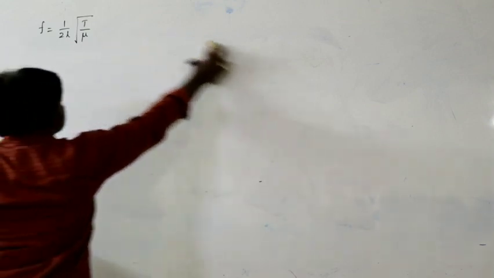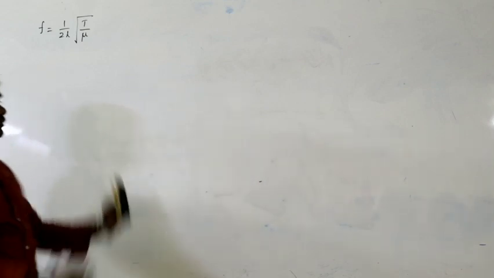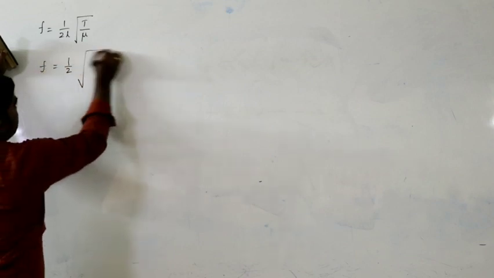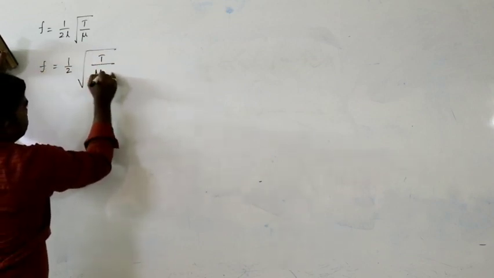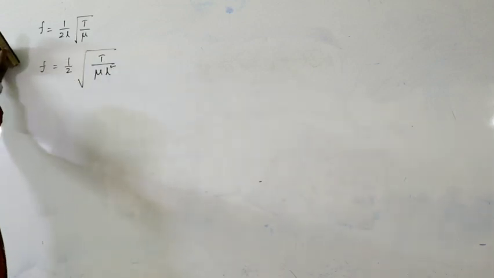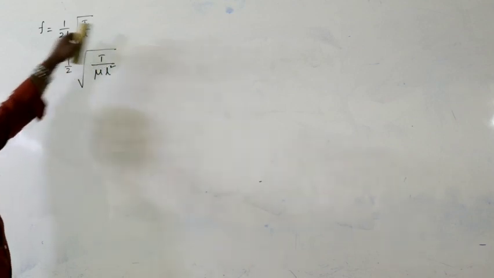So F is equal to 1 by 2L into square root of T by mu. Here F can be written as 1 by 2 into square root of T by mu L. Sorry, L square. L comes under the root, it becomes L square.